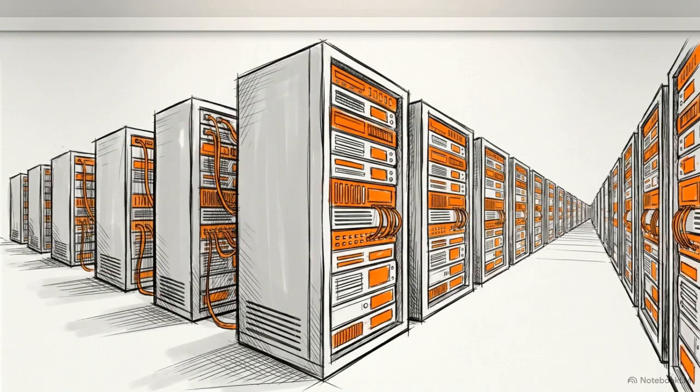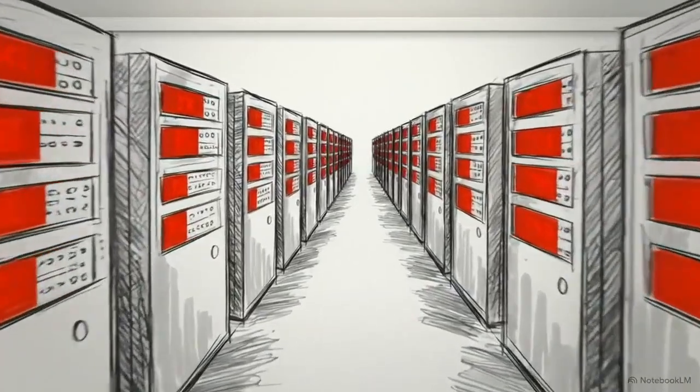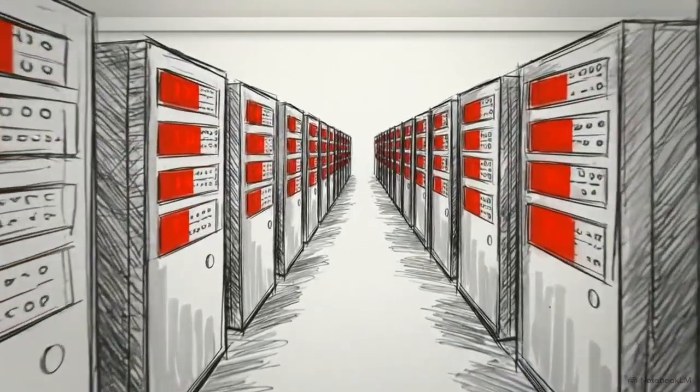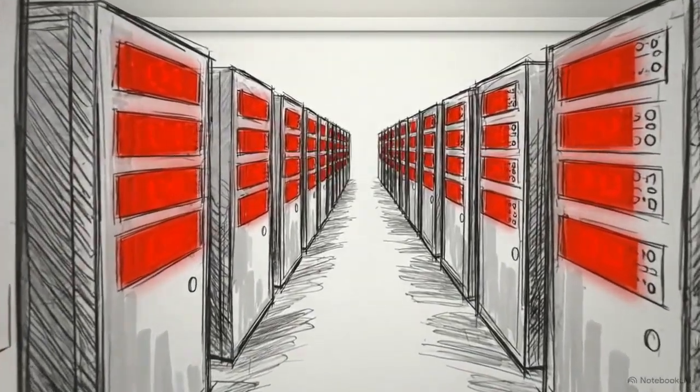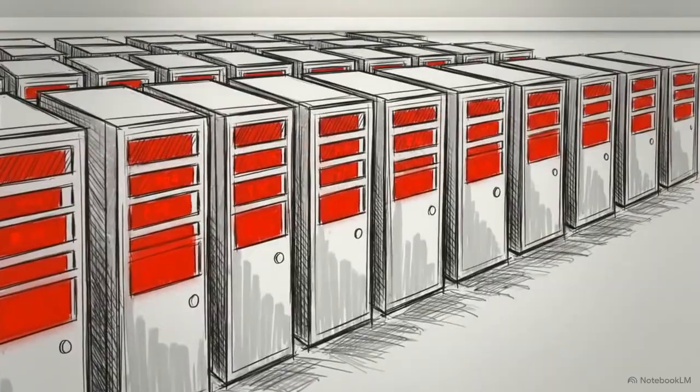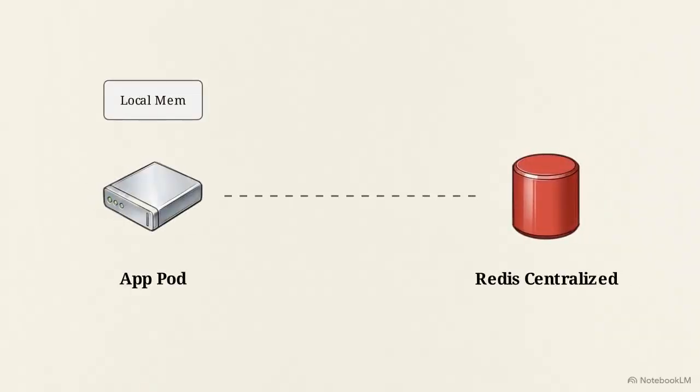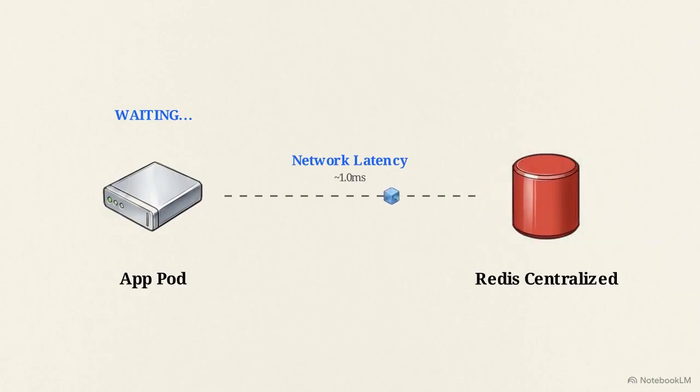But perfect accuracy carries a heavy infrastructure cost. If an API key is allowed 10,000 requests per minute, you are storing 10,000 individual timestamp entries per user, continuously. At high traffic volumes, this causes unbounded memory growth in your Redis cluster. You also have to account for the performance penalty of abandoning local memory. Checking Redis requires a network hop.